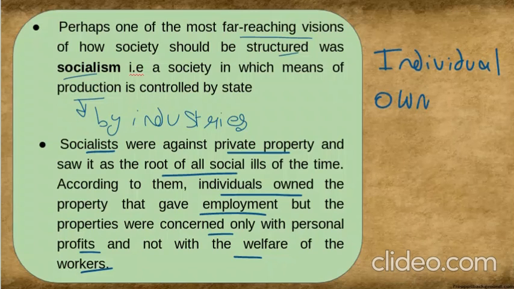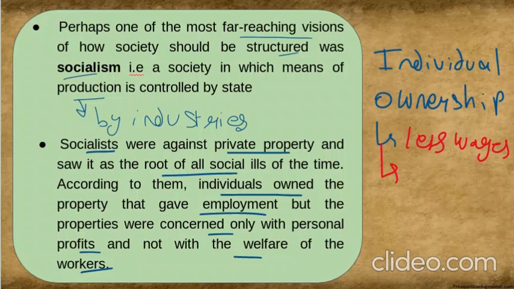When there was individual ownership of factories, they gave employment, but there used to be less wages and more working hours.